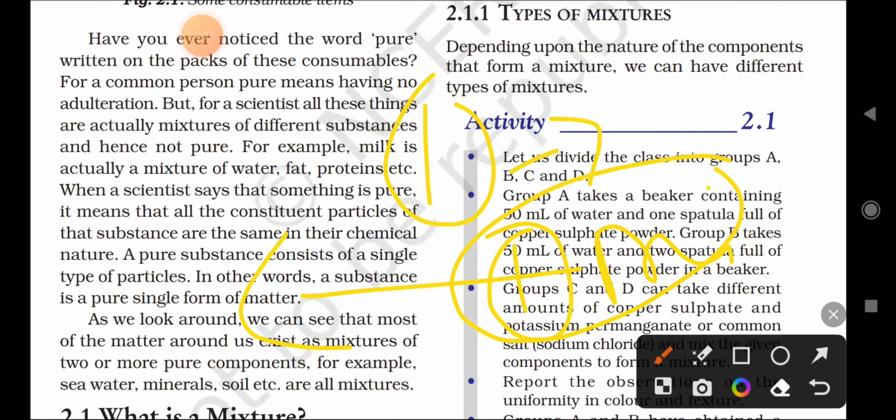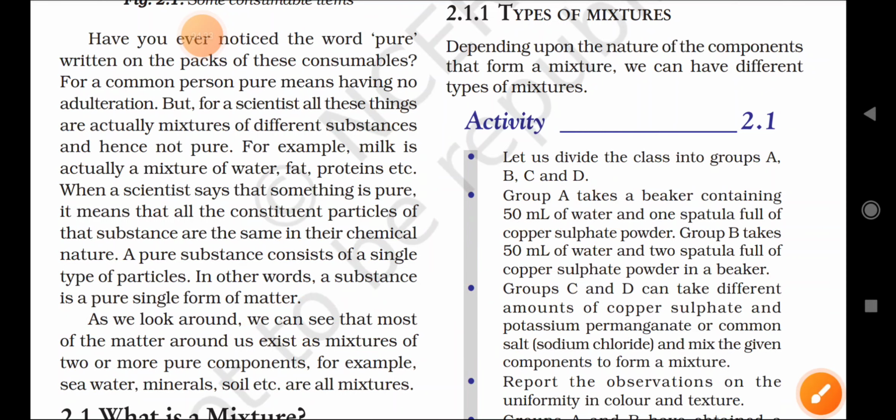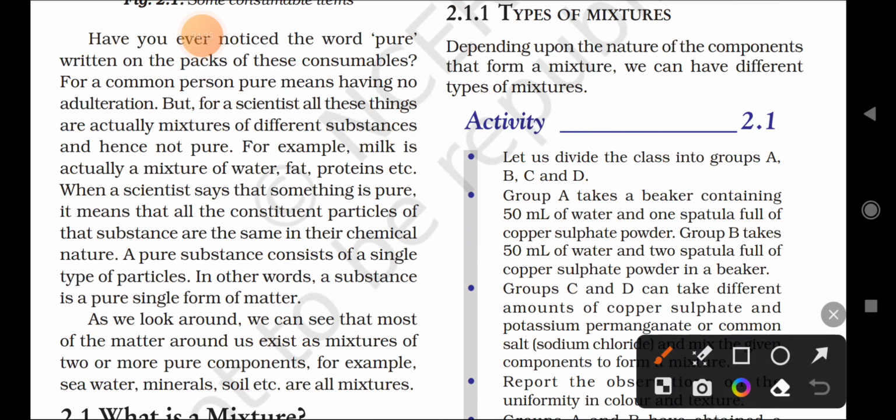According to the common way it is called a pure substance, but according to science it is not pure, because it contains mixtures. So everything is a mixture of something according to science, but for common people the substance which has no mixture is called pure. Milk is actually a mixture of water, fat, proteins, etc.